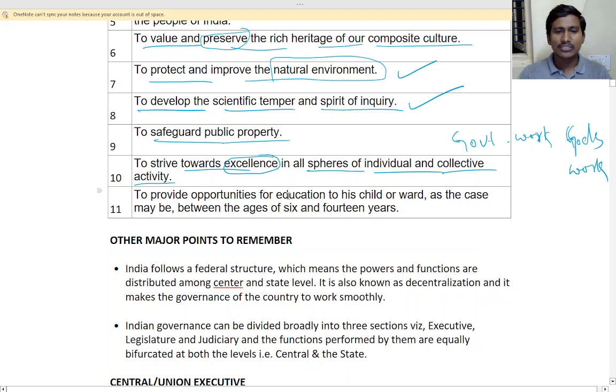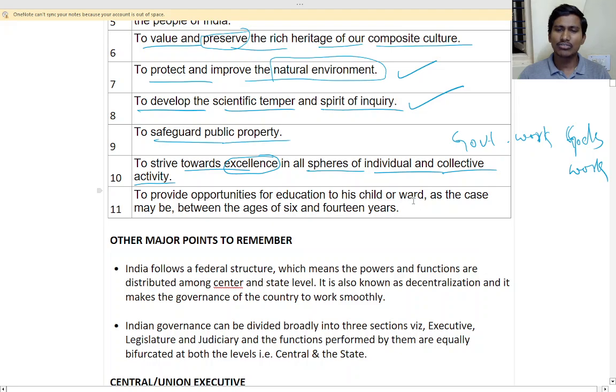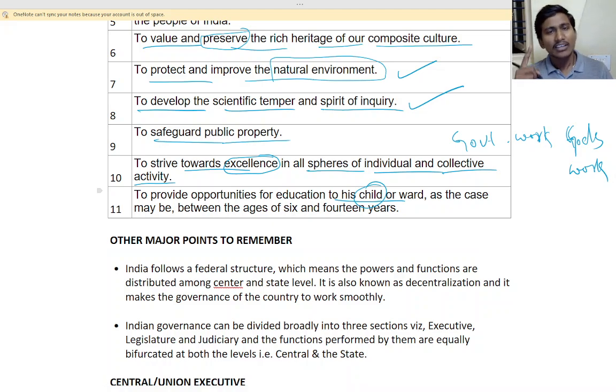To provide opportunities for education to his child or ward, as the case may be, between the age of 6 and 14 years. You should help your subordinates and the child. That is, the parents have the duty to send the children to school. Yes, that is the duty. If they are not sending, they may be put behind the justice. They have the compulsory duty to send the children to school, isn't it?